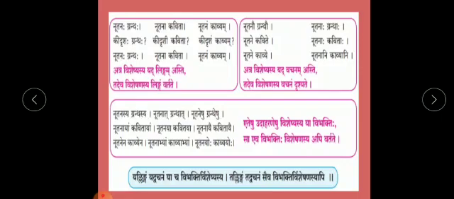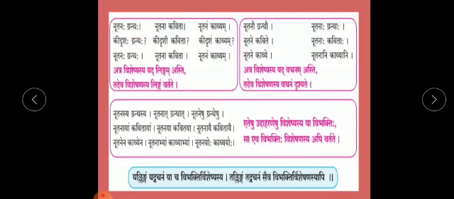Now, here you can see some examples. Nutanah grantah, nutana kavita, nutanam kavyam. Now, grantah, kavita and kavyam are of masculine, feminine and neuter gender. Here you can see Nutana, the visheshan, is common among all these words. But the forms of the word Nutana have been written differently. Nutana means new.